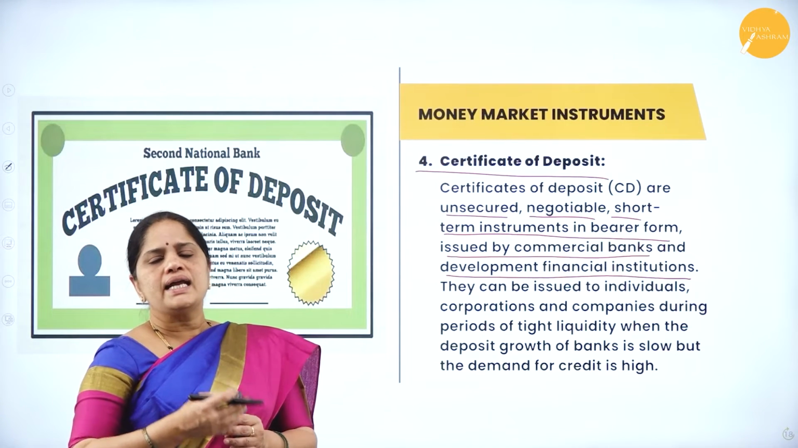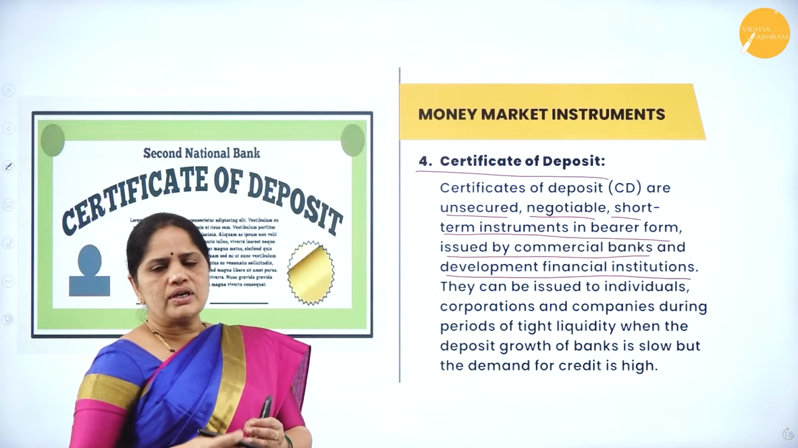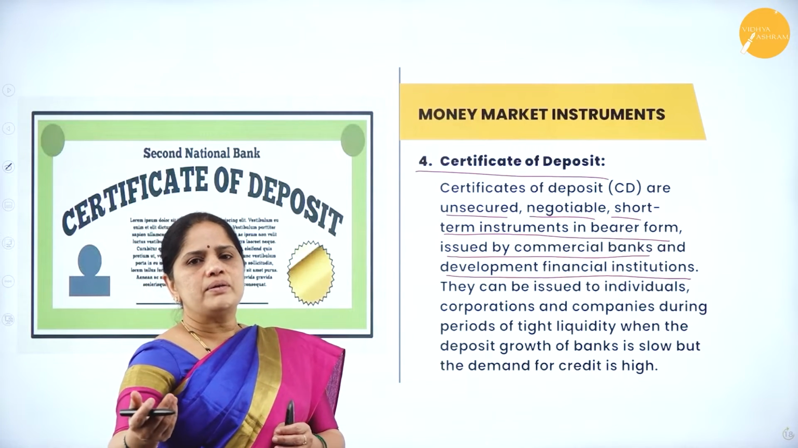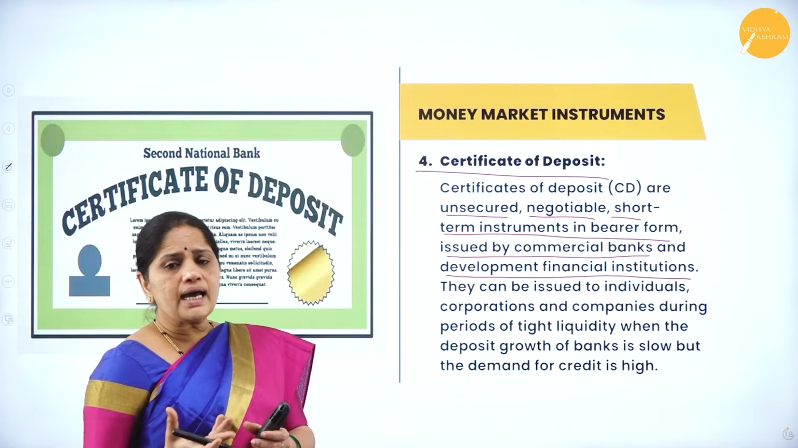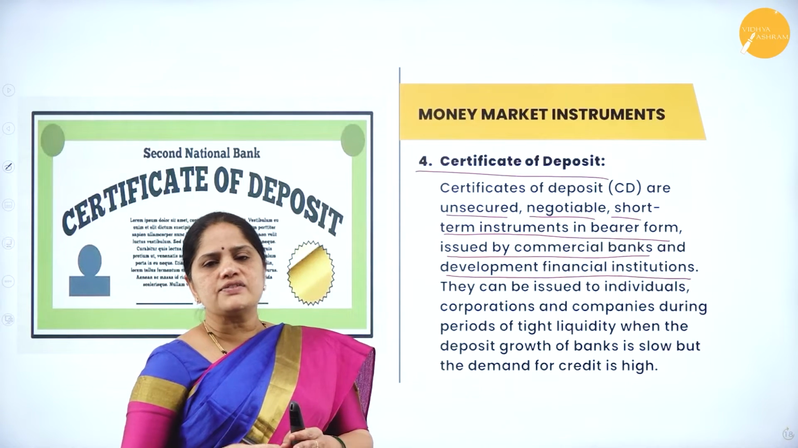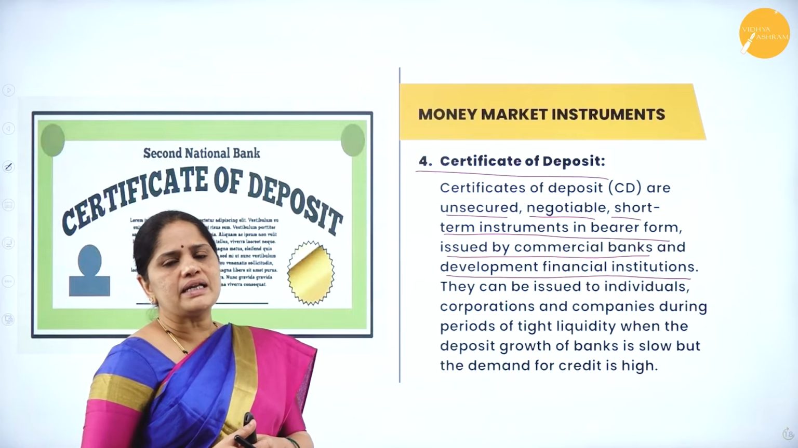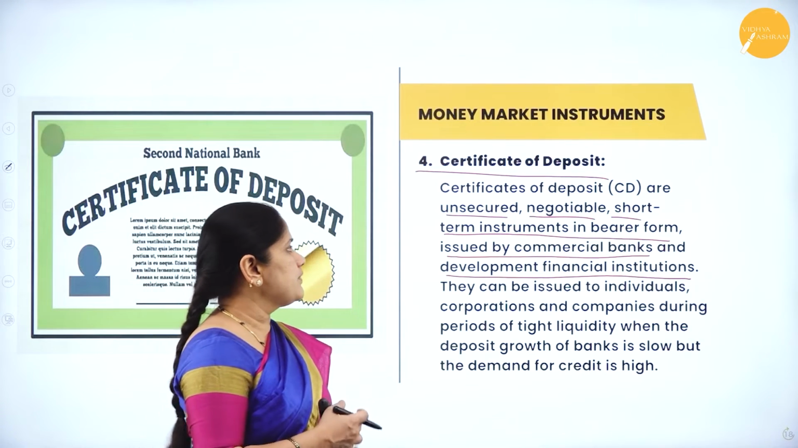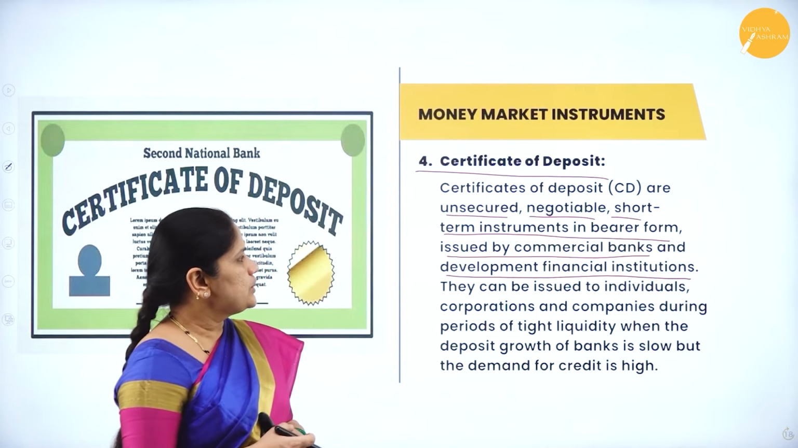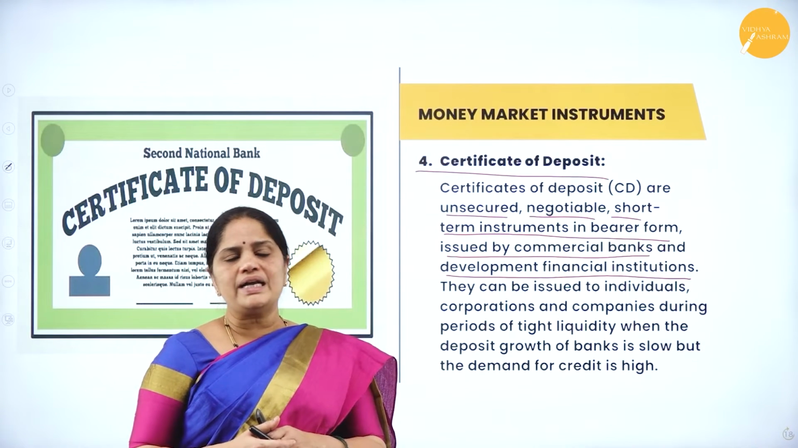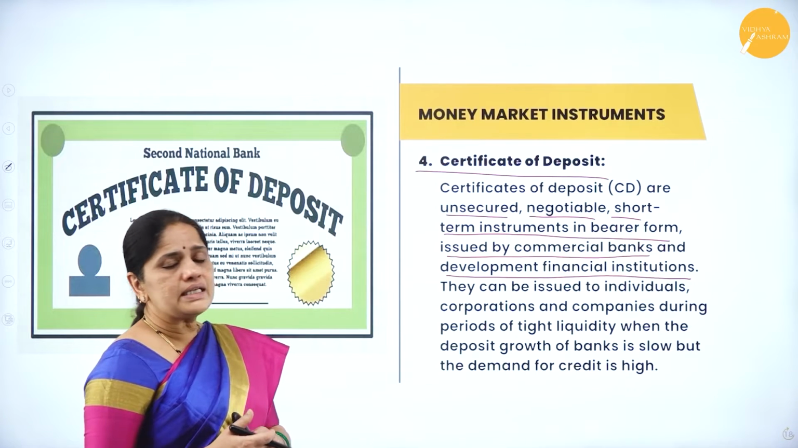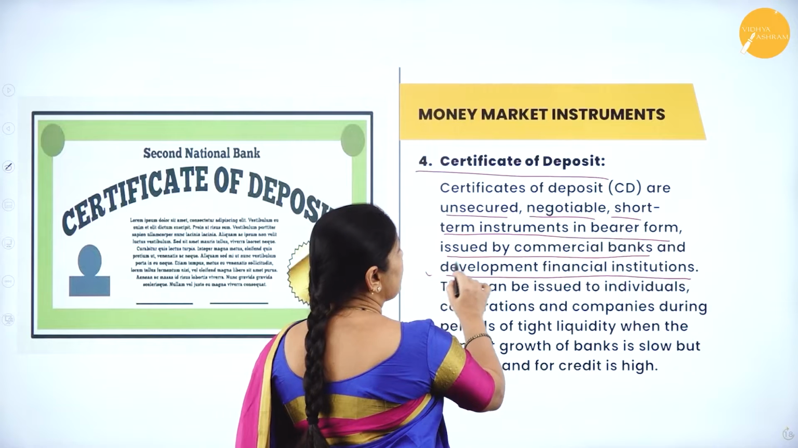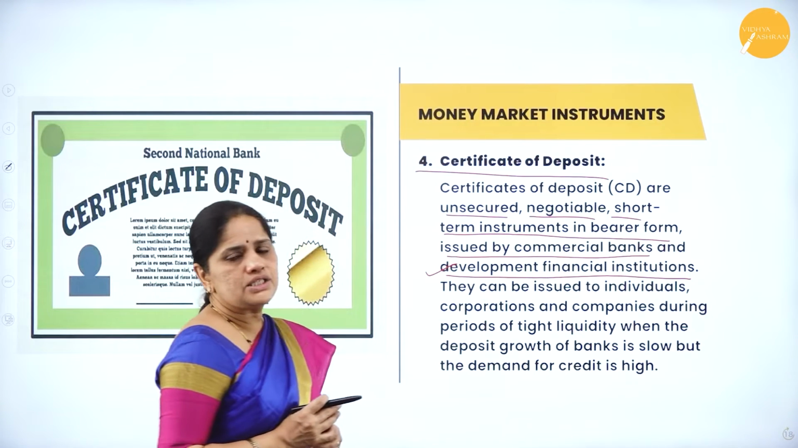Bearer form means it is easily transferable. So, if I just hand over the certificate of deposit to some other person, it will be his. It is just like a currency note which is easily transferable. Whoever is having that money will be the bearer of that money. In the same way, a certificate of deposit is issued as a short-term instrument in a bearer form, and it is issued by whom? It is issued by commercial banks and development financial institutions.